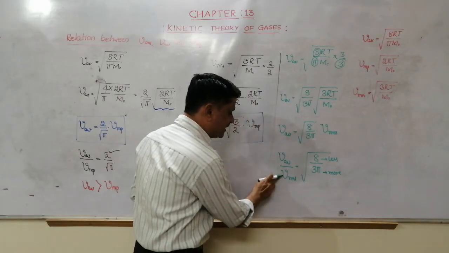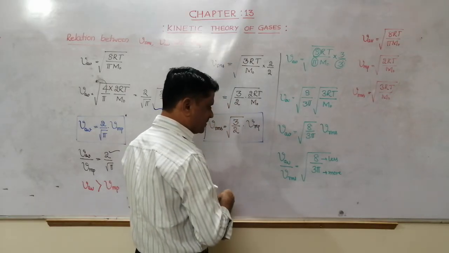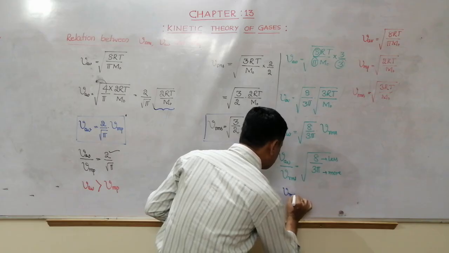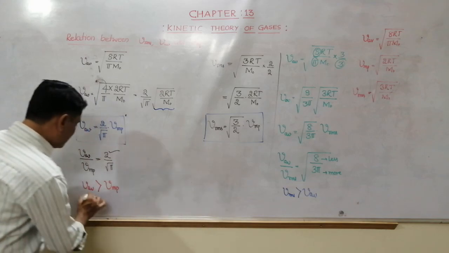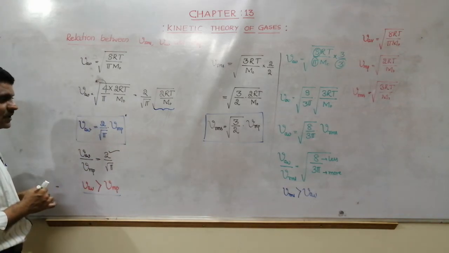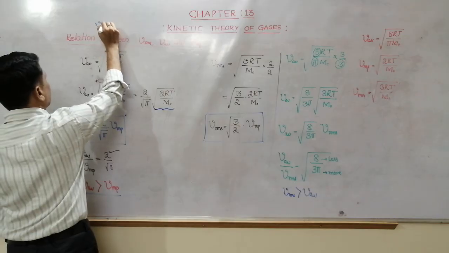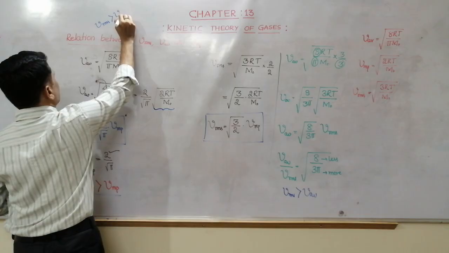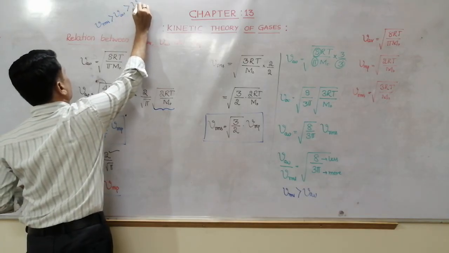Hence this is less, it is more. So our final conclusion is VRMS greater than V average. If you take here, then our final relation is VRMS greater than V average greater than V most probable.